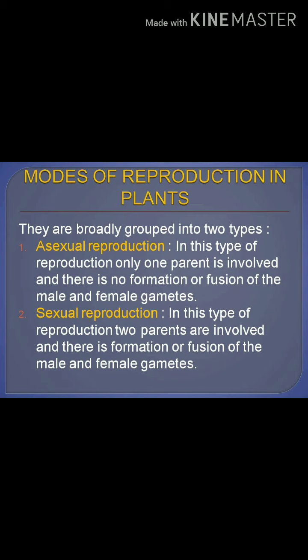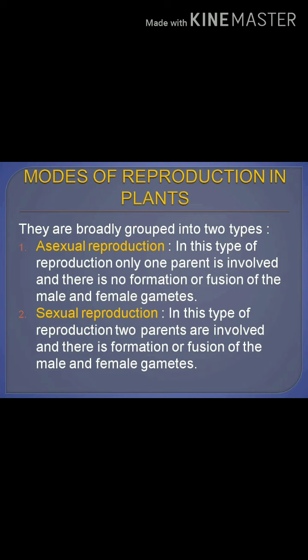Here only one parent is involved and there is no formation or fusion of male and female sex cells or gametes. In asexual reproduction, only one parent is involved and there is no fusion of male and female gametes. In sexual reproduction, two parents are involved and there is formation and fusion of the male and female gametes.